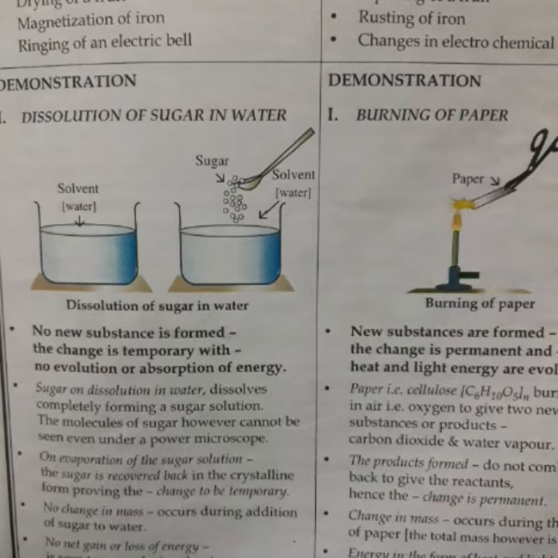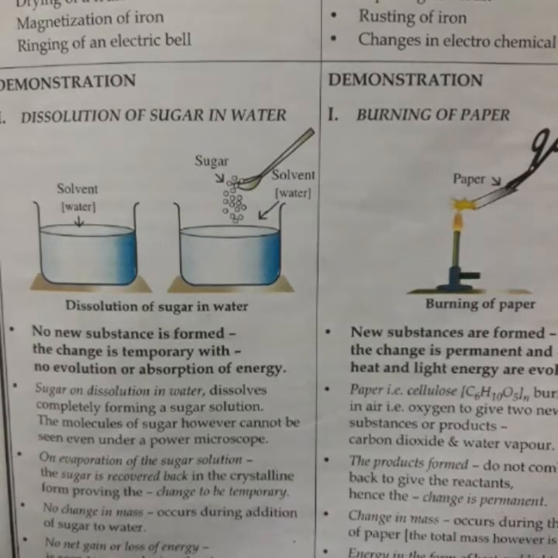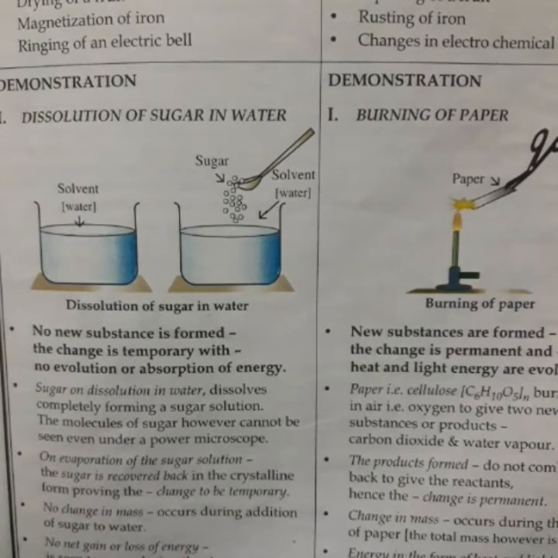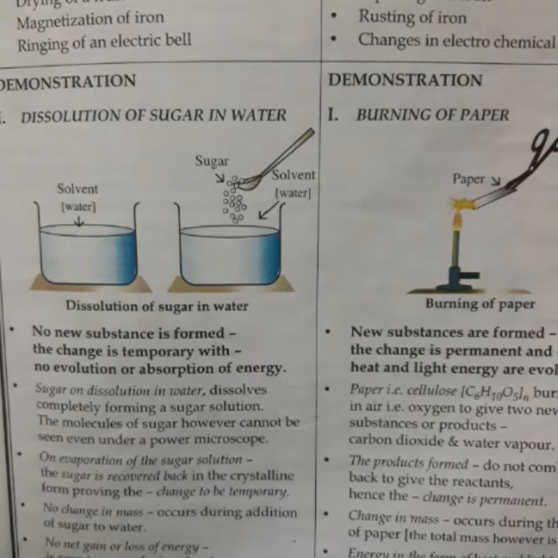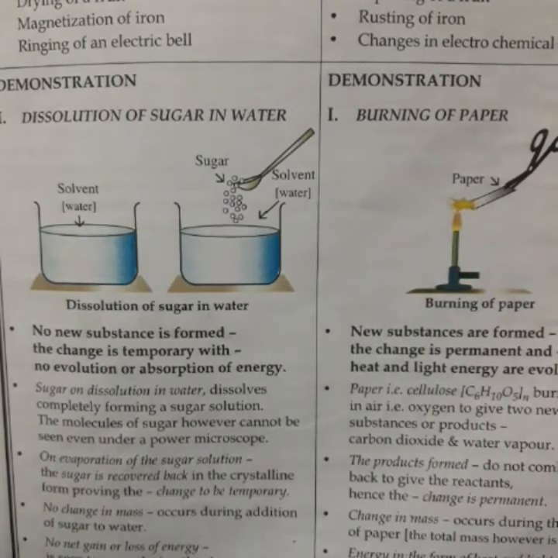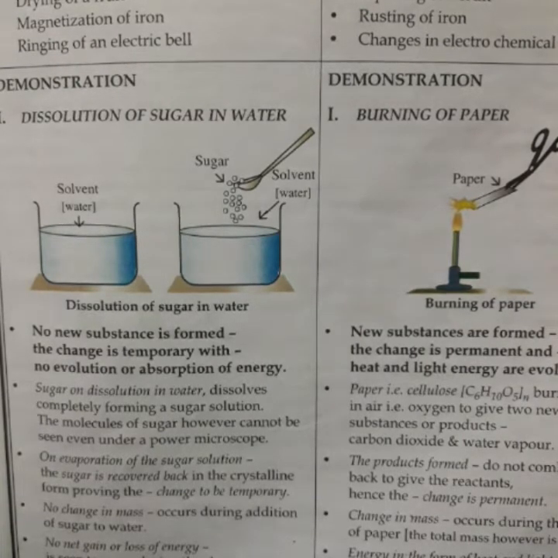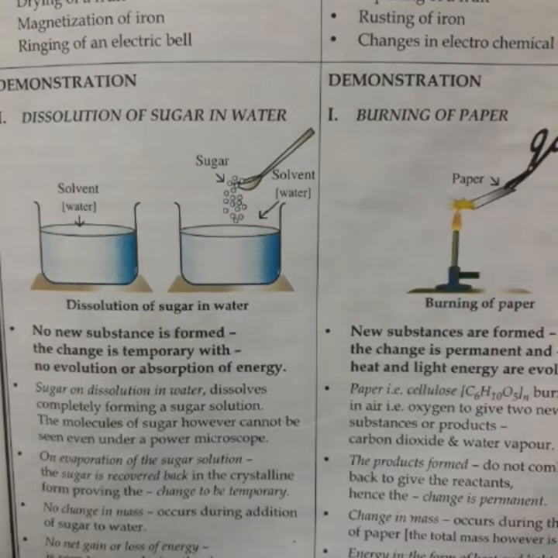A physical change is one that changes the shape, size, physical state and appearance of a substance, but not its chemical composition. For example, when ice is heated, it changes into water, and when the water is further heated, it changes into steam.